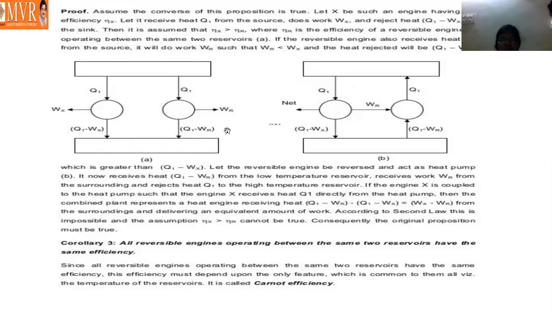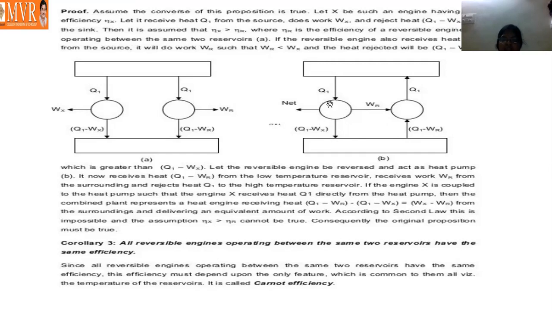What should I do here? Here I will make a change. Here our reversible engine is taken as a heat pump. This is the heat engine and this is the heat pump. Okay, here are the two systems. One system is reversible, one system is irreversible. That is the process. And next, in the diagram, what will I change?